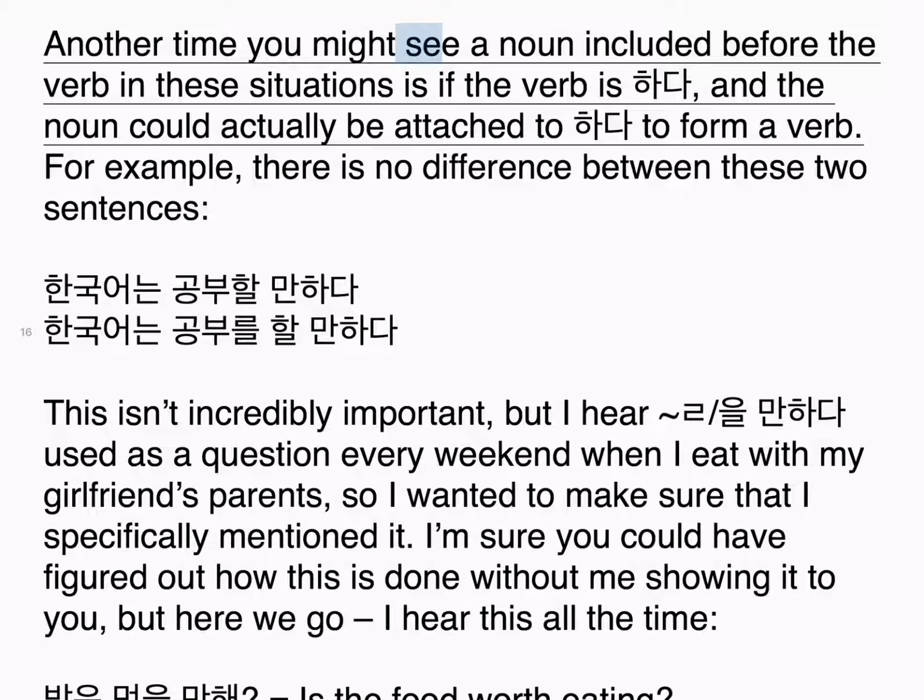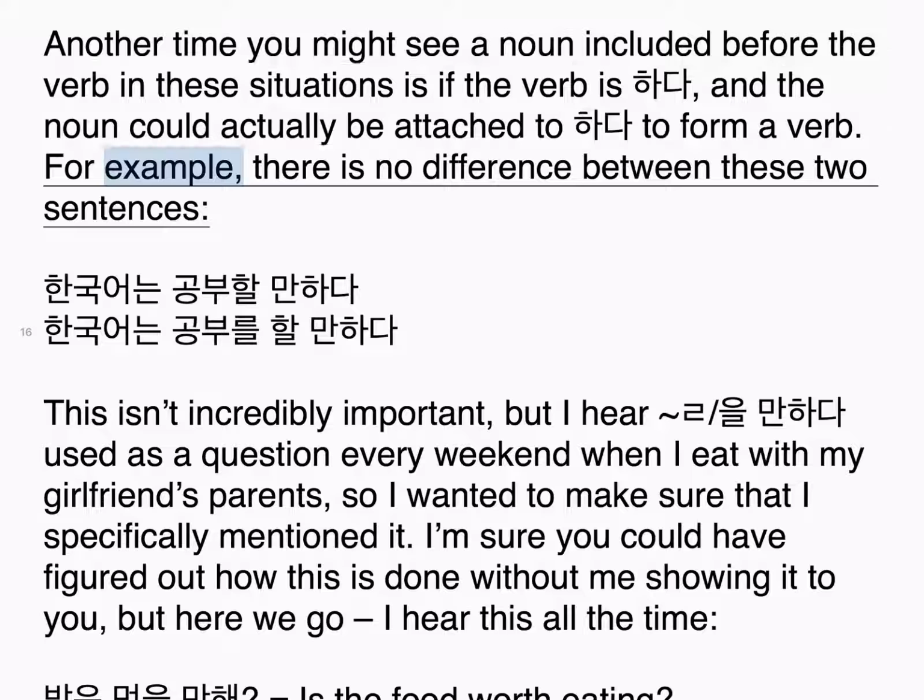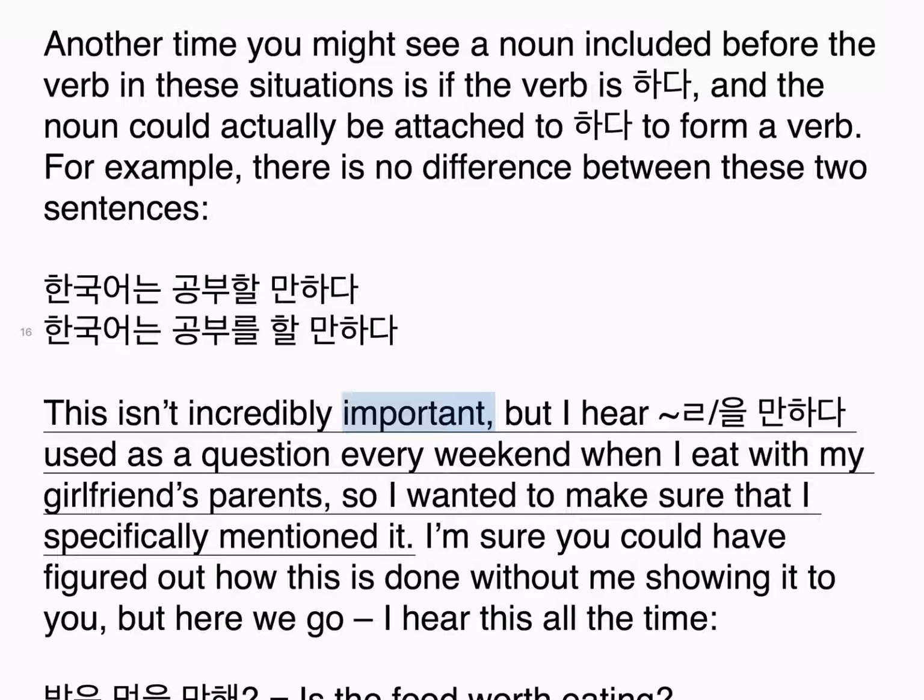Another time you might see a noun included before the verb in these situations is if the verb is 하다, and the noun could actually be attached to 하다 to form a verb. For example, there is no difference between these two sentences. 한국어는 공부할 만하다. 한국어는 공부를 할 만하다.